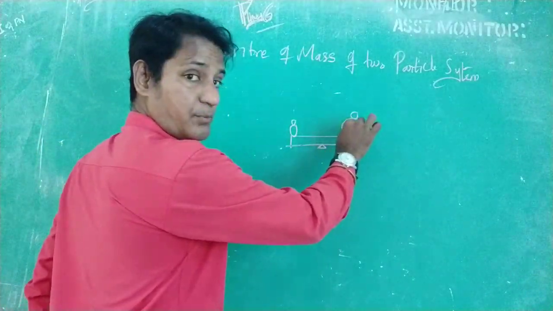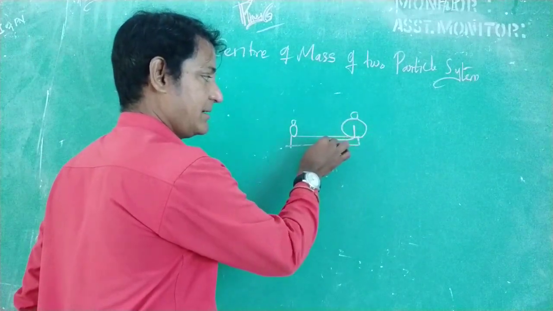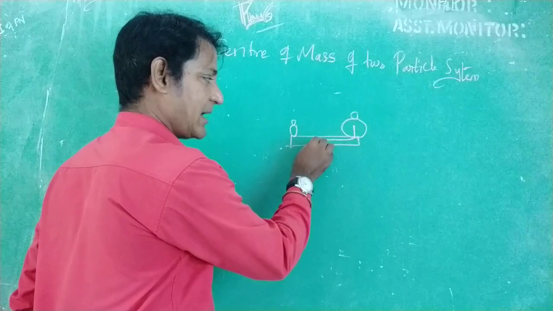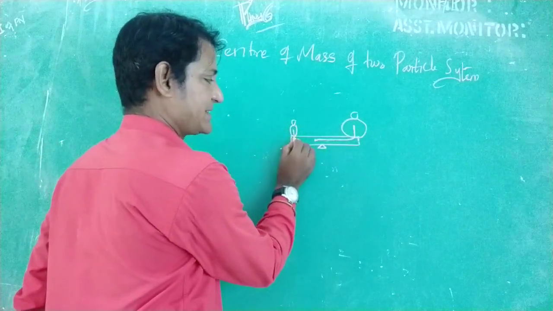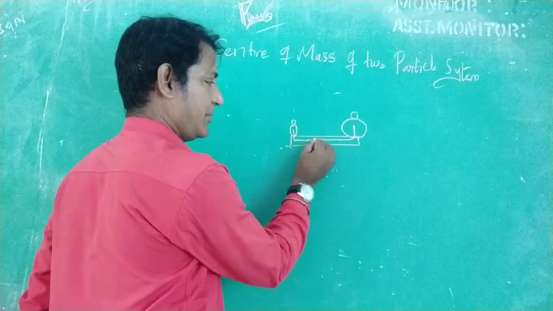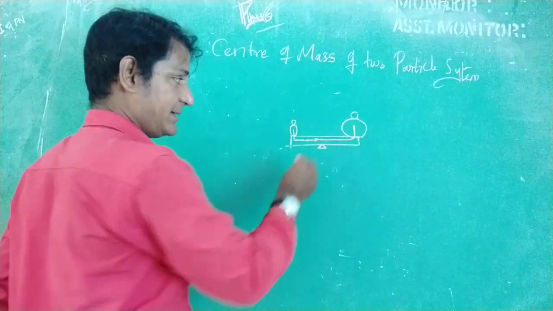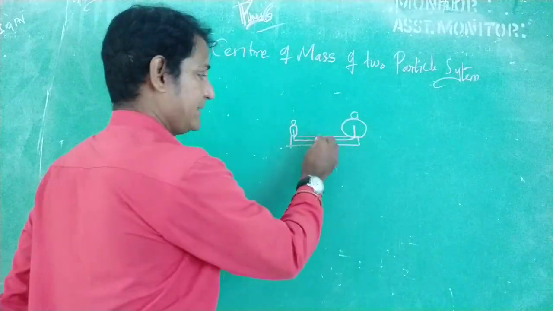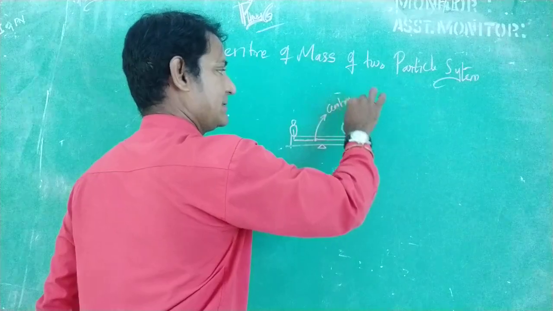Now the mass of this heaviest person will act up to a certain point. The mass of the thinner person will also act up to a certain point. And when these two masses meet at a particular point on the seesaw, then that is what we call as center of mass.